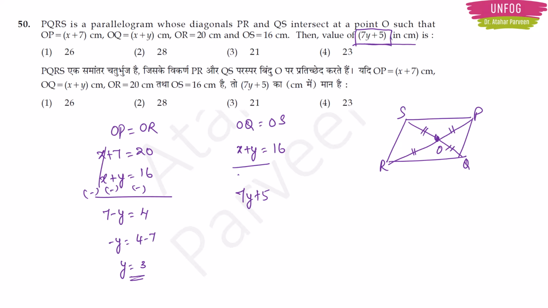I don't need to find out the x value here because it is of no use to me. So I don't want to waste time. You should keep all this in mind. Don't mentally think every time that after y I have to find x; don't sit and waste time there. Okay. So 7 times 3 is 21, plus 5. I will get 26 centimeter. So option 1 will be the correct answer here.